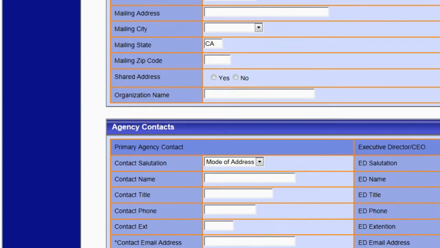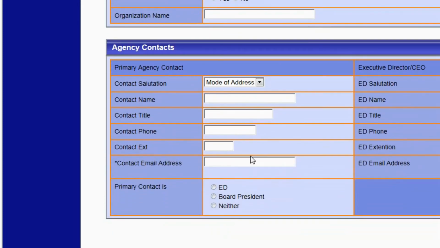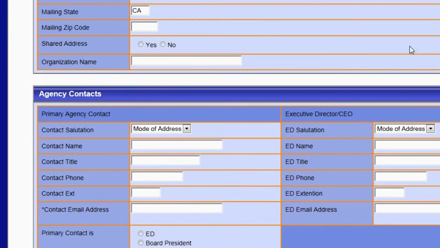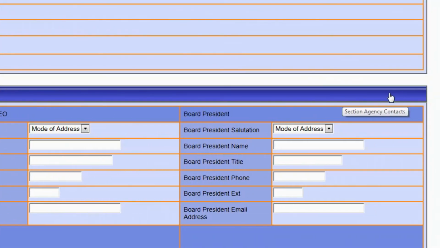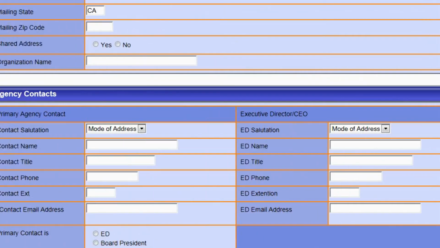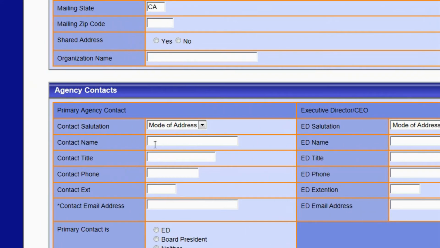The next section down is titled Agency Contacts. This section will have contact information for the primary agency contact, the executive director or CEO, and the board president. The most critical contact information will be for the primary agency contact. This will be the person we contact if we have any questions or if we need to notify you of something. Please fill out the name, title, and phone number.